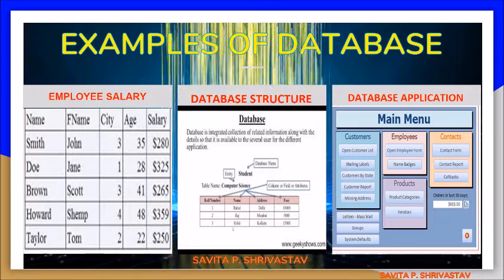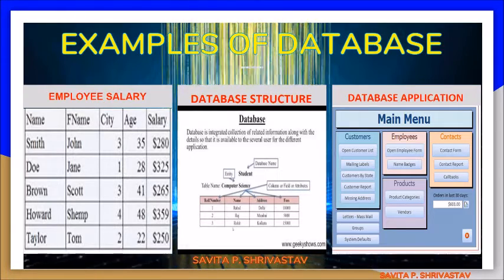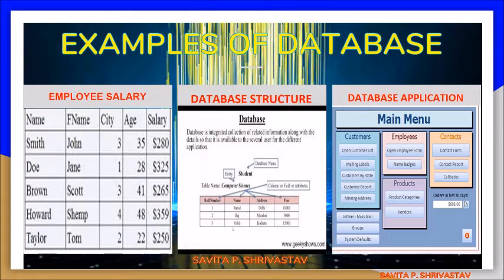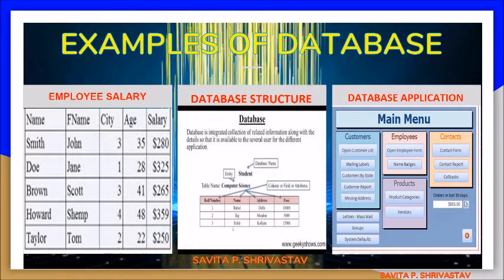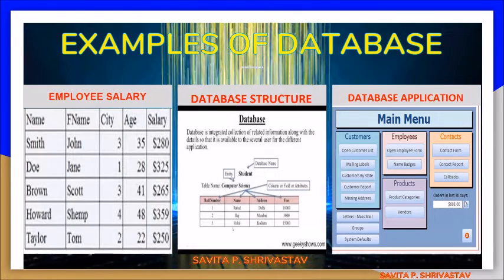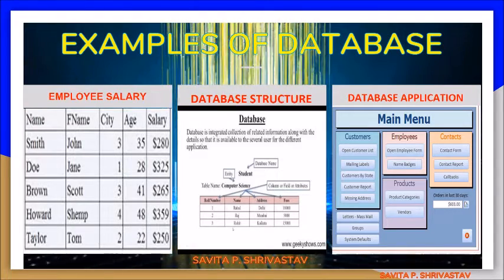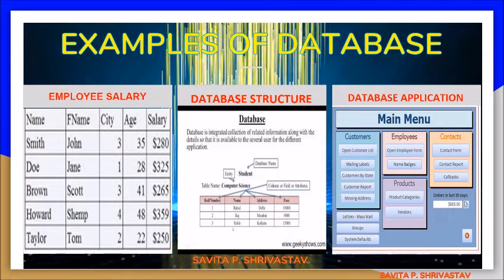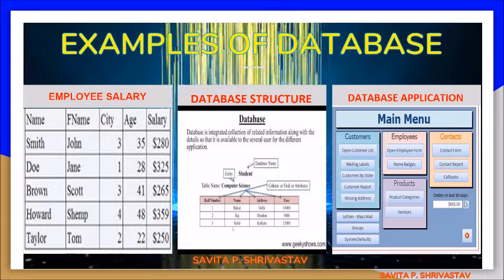It is a program, an application software made for database applications for customers, employees and their contact numbers, products of the company, mailing system, and regarding the security of the application.